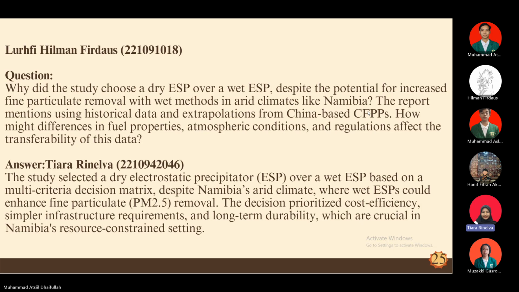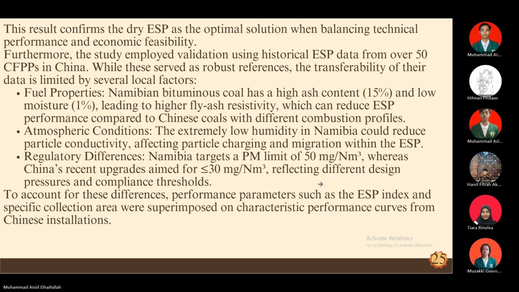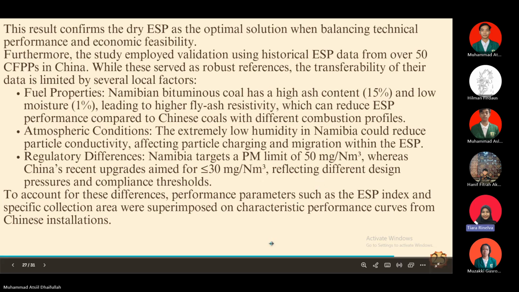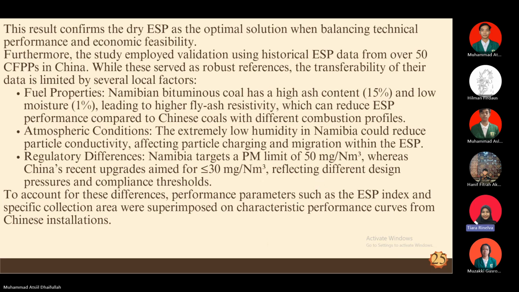Next. Actually, there is a table of ESP in the next slide, but let me explain this first. This result comes from the dry ESP as the optimal solution when balancing technical performance and economic feasibility.